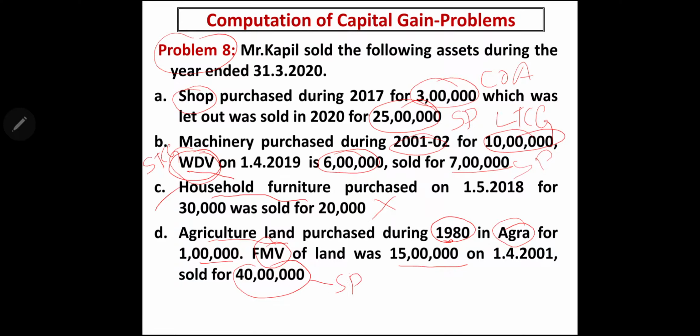We have to take purchase price or fair market value, whichever is higher, as cost of acquisition, and we have to do the indexing, right? And also note, since this agriculture land is situated in urban area, we are computing capital gain. If the agriculture land is situated in rural area, we shouldn't take the capital gain and should not tax.